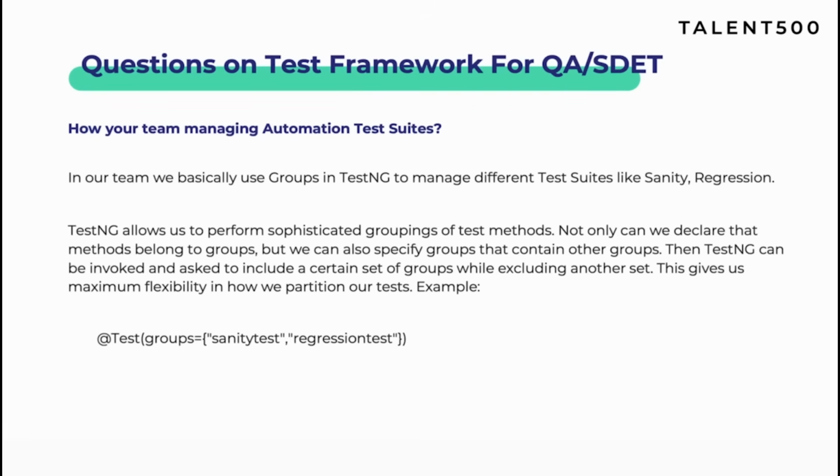You should answer like, okay, yes, our team has multiple automation test suites, for example smoke, sanity and regression. And as we have multiple test cases, what we do is segregate our test cases using the groups tag, and then those groups we call in our testng.xml file while creating the sanity and regression suites. So exactly what that means, I will show you.